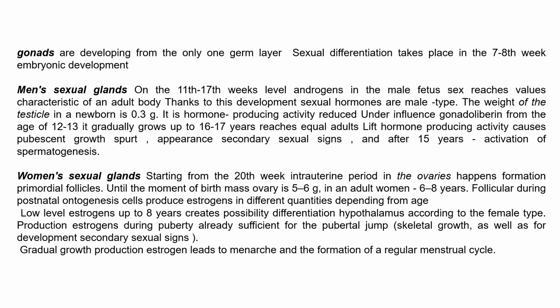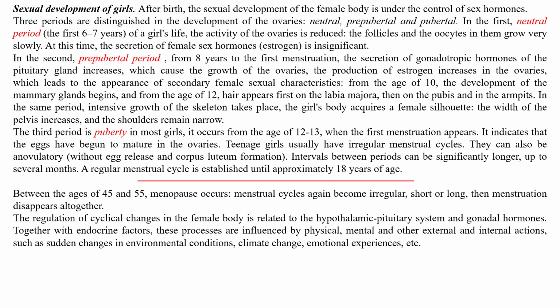A low level of estrogen up to 8 years creates the possibility of differentiation of the hypothalamus according to the female type. Production of estrogens during puberty is already sufficient for the pubertal jump. At this time skeletal growth happens, as well as development of secondary sexual signs. Gradual growth of estrogen production leads to menarche and formation of a regular menstrual cycle.